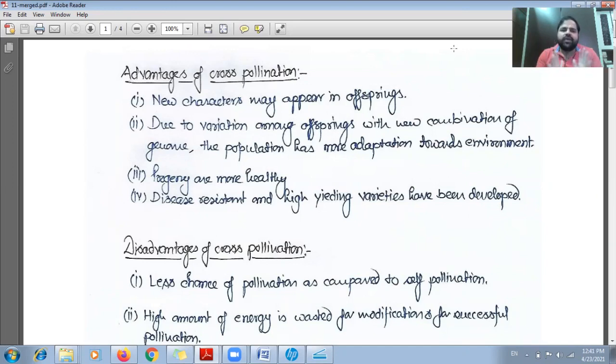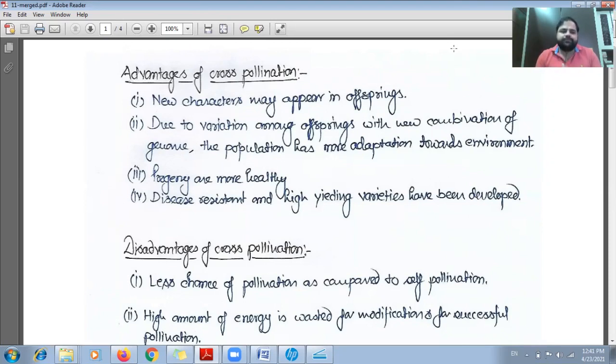So the combination of characters may appear in the offspring, meaning different characteristics from both individuals will combine, and they may create a new phenotype. So new characters may appear in the offspring.